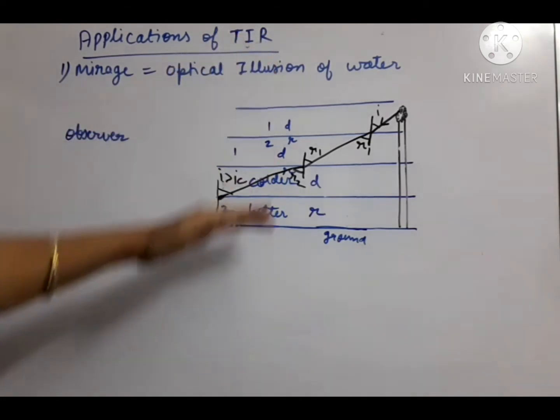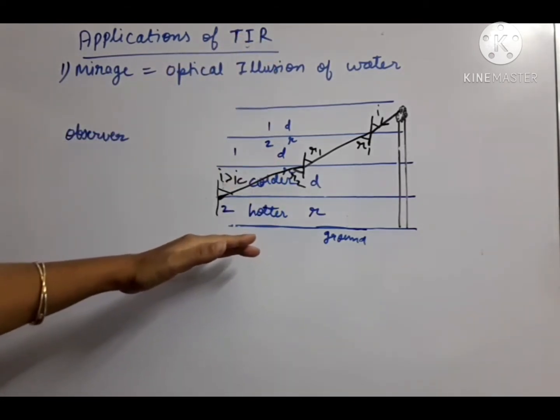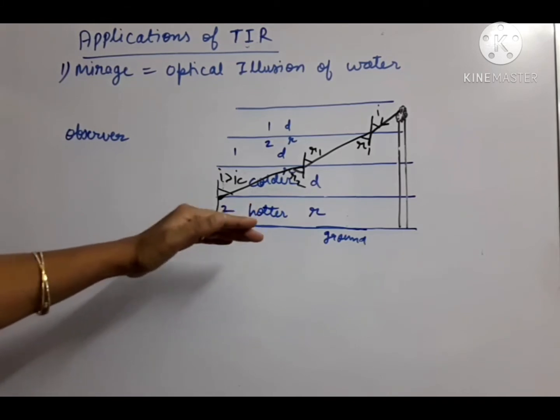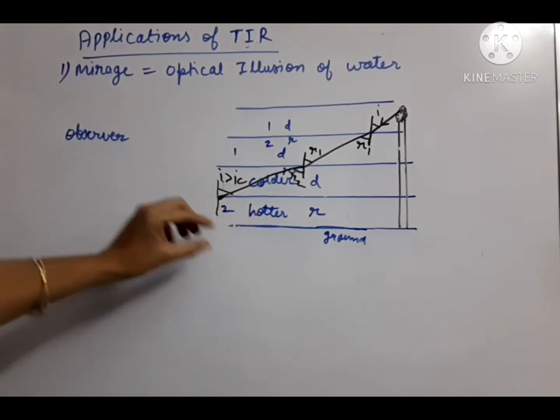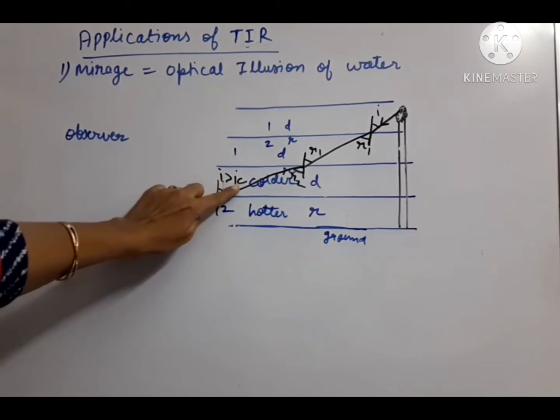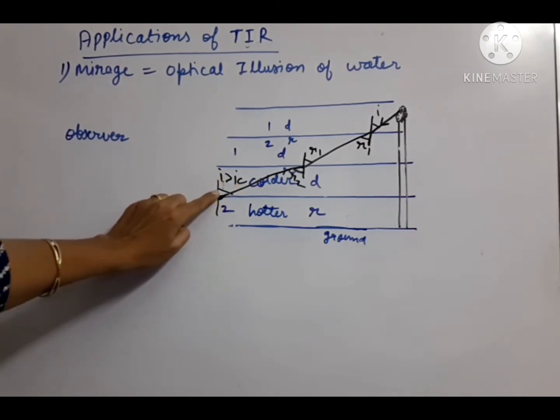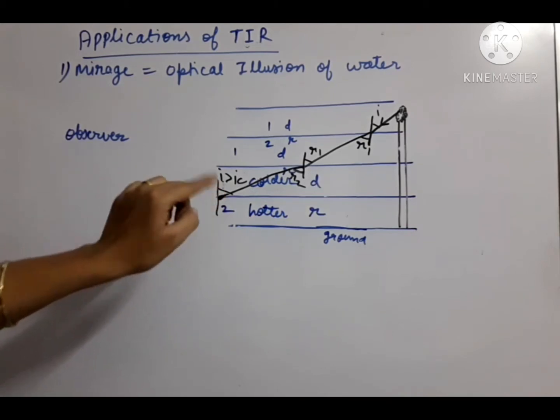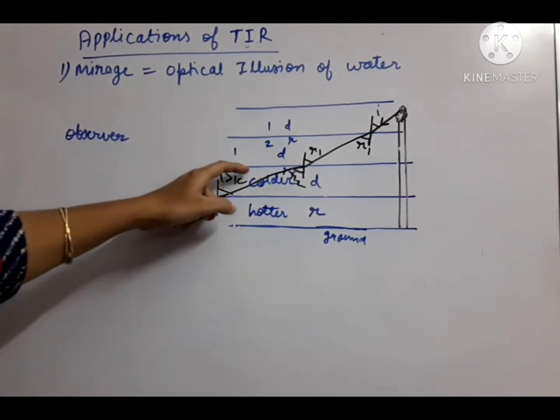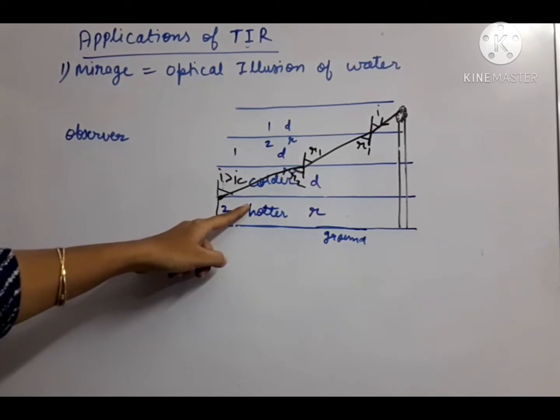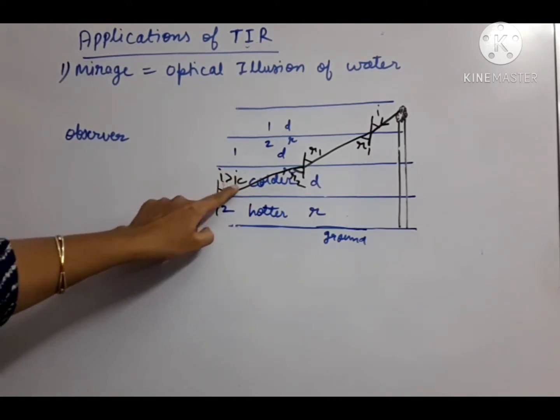There may be so many layers of air where refraction is continuously taking place. So at one particular pair of air layers, angle I will cross the critical angle value. Wherever it crosses, both the conditions of TIR will be satisfied: one, that we are coming from denser to rarer, and second, I is greater than IC.